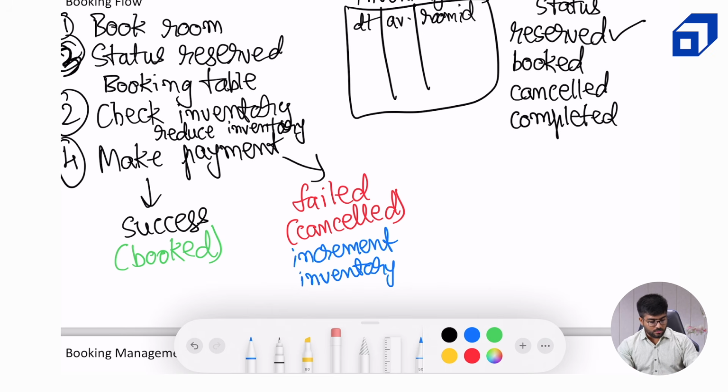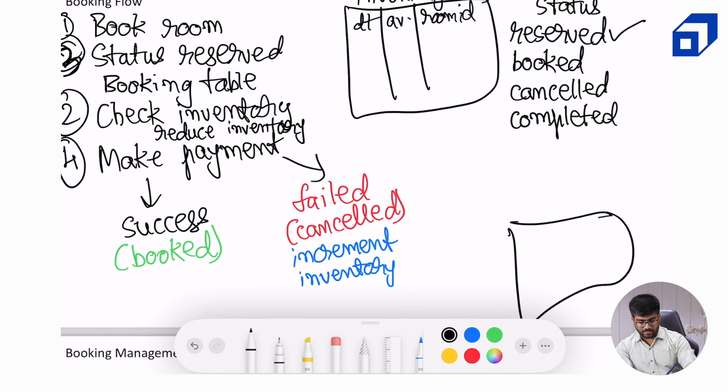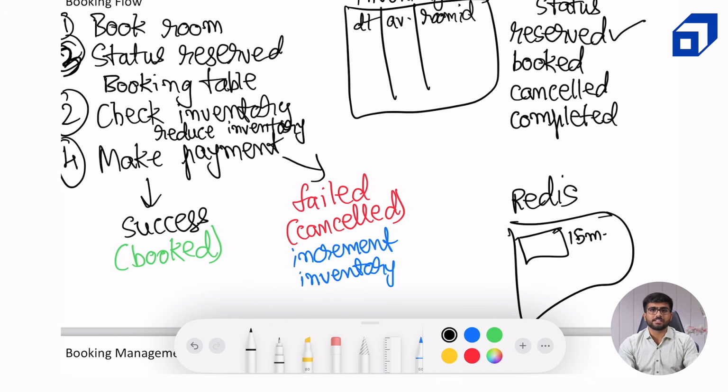All right. So after step 3, the status is marked reserved and the entry is made in the booking table, and our timer starts. So what our booking server can do is add a message in a Redis cluster. Now I will also tell why Redis cluster, but step by step. The first step for us would be to use a Redis cluster and add a payload corresponding to that booking, where the expiry of that particular payload should be, let's say, 15 minutes. Once 15 minutes are over, this particular payload will be evicted from the cache.